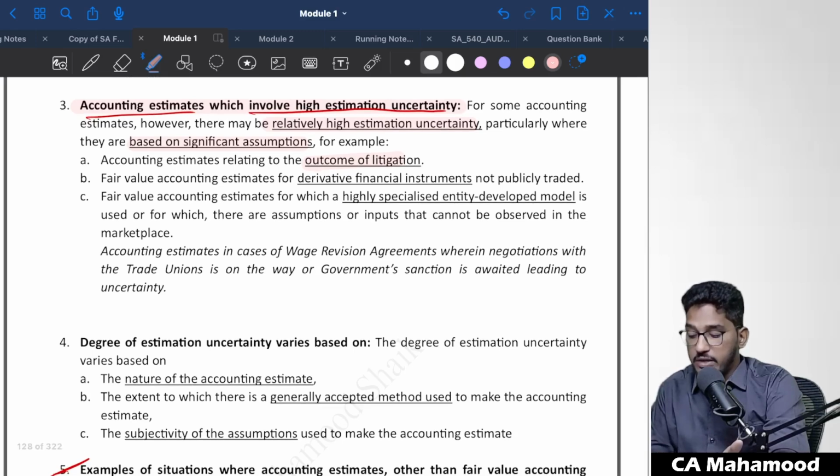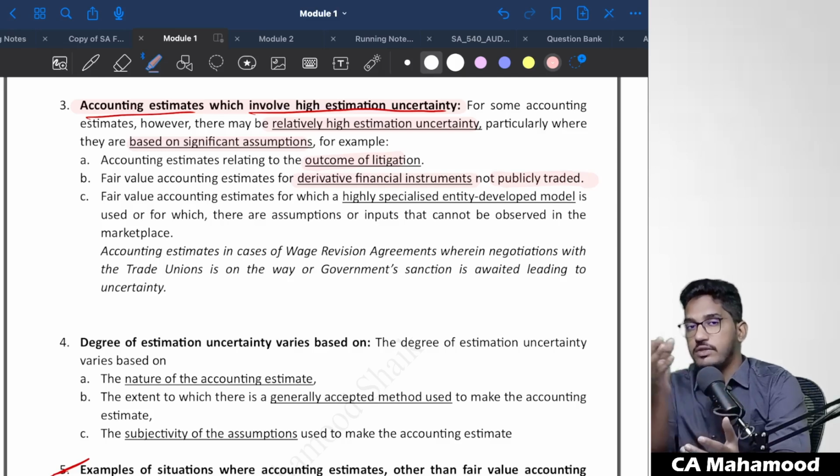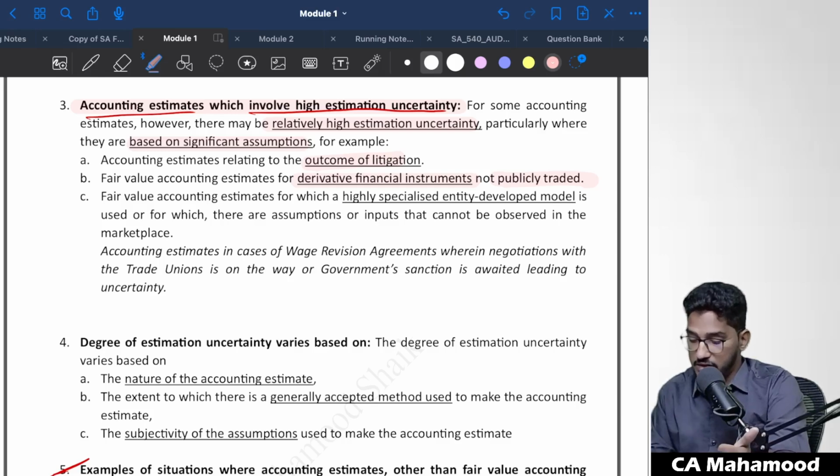Another example of an accounting estimate which involves high estimation uncertainty is a fair value accounting estimate for derivative instruments which are not publicly traded. For example, if your client is entering into some call option, put option or futures outside of the stock market, there will not be readily available prices for determining fair value. You have to study the current market terms and conditions. So when you are dealing in instruments which are not publicly traded, those accounting estimates also have a high chance of estimation uncertainty.